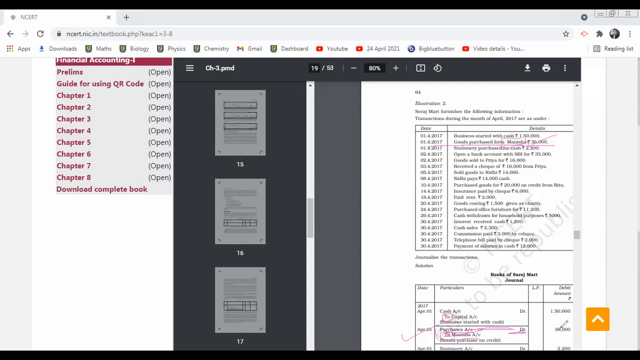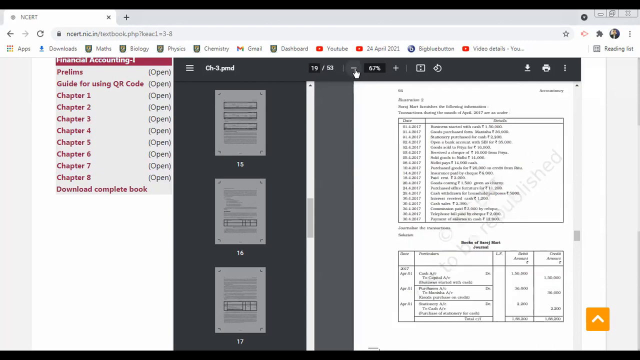The same amount, 36,000, you will write exactly opposite to purchases account, and again you are going to write the same amount of 36,000 on the credit side also. You can verify: 36,000 on the debit side, and against Manisha's account you have written 36,000. Did you understand? Yes, sir.